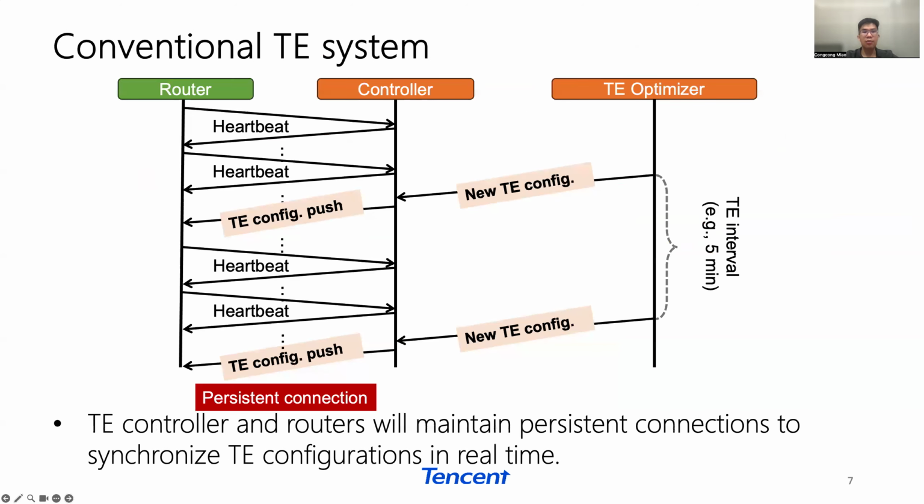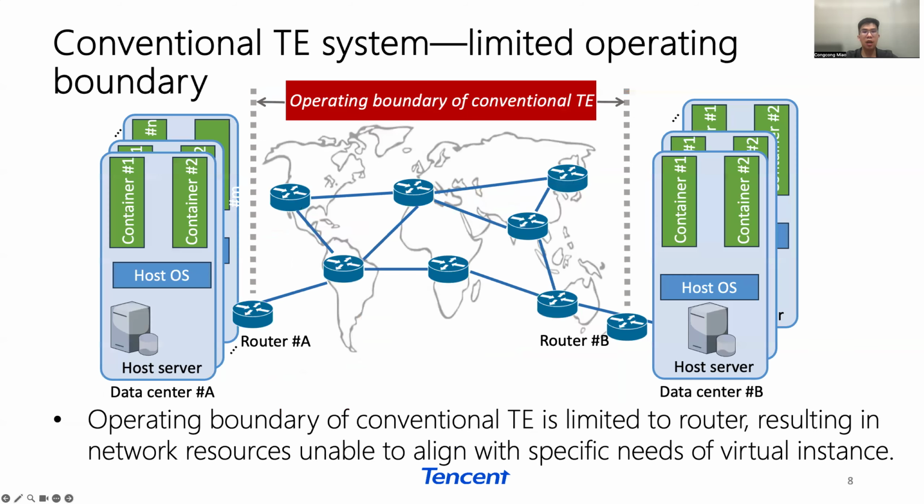routers. To ensure immediate synchronization of the TE configurations once they are generated, a persistent connection is established for each router and SDN controller. To maintain the connection, a heartbeat packet is periodically exchanged to keep it alive.